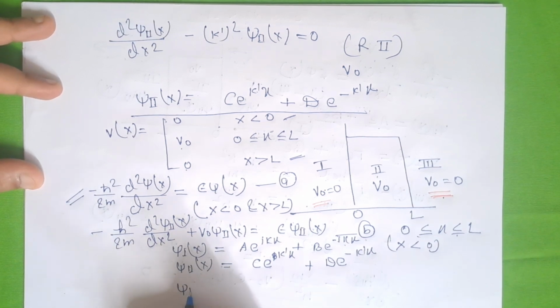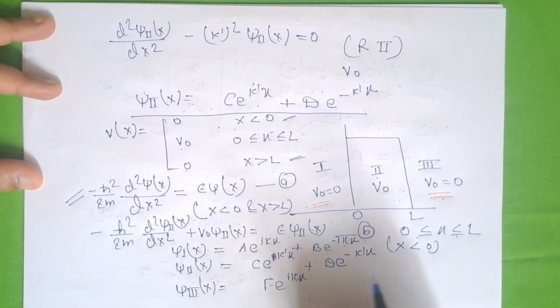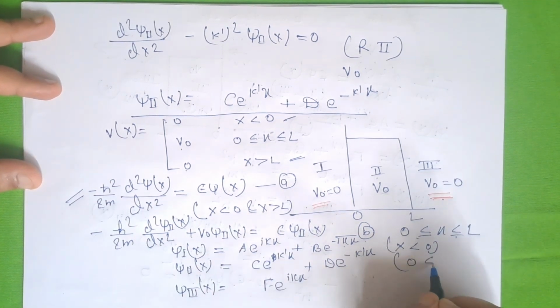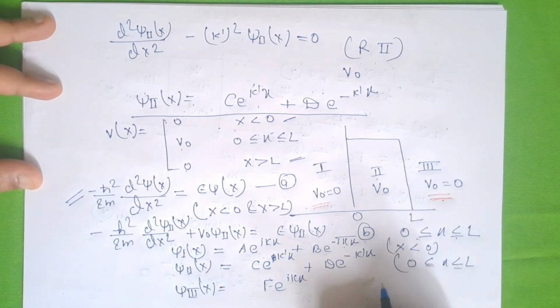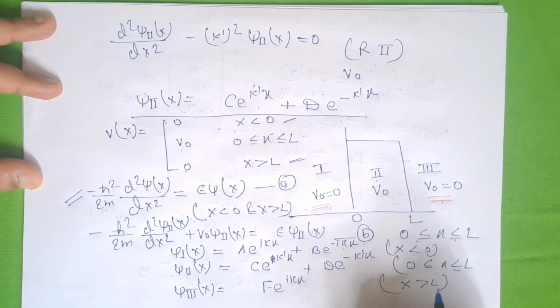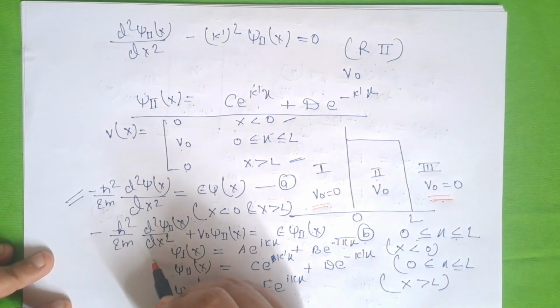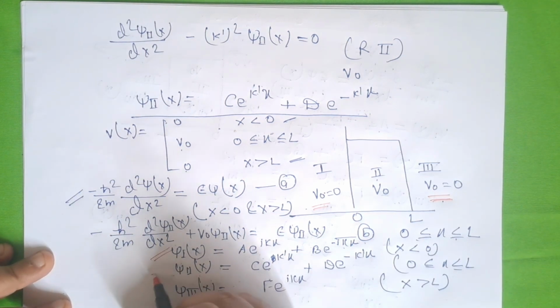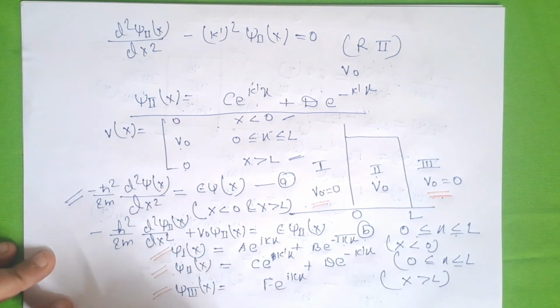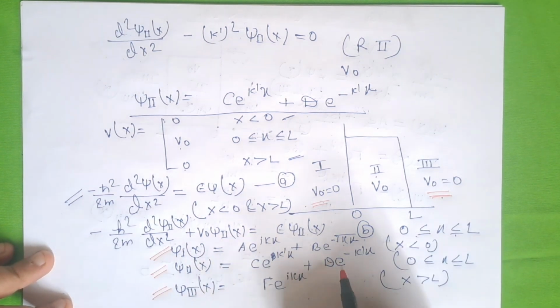And for region 3, F e to the power i kx, where x is greater than L. So these are the three solutions for region 1, region 2, region 3.